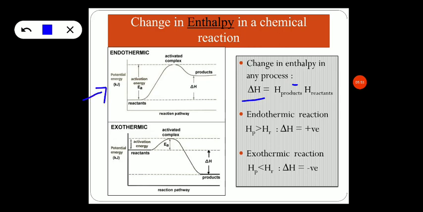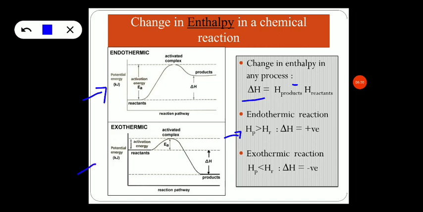So look into the first diagram. The energy of reactants is less compared to the energy of the products. So such a reaction is said to be an endothermic reaction, where the energy of products is greater than the reactants and delta H will be positive. That means heat is absorbed during the reaction.